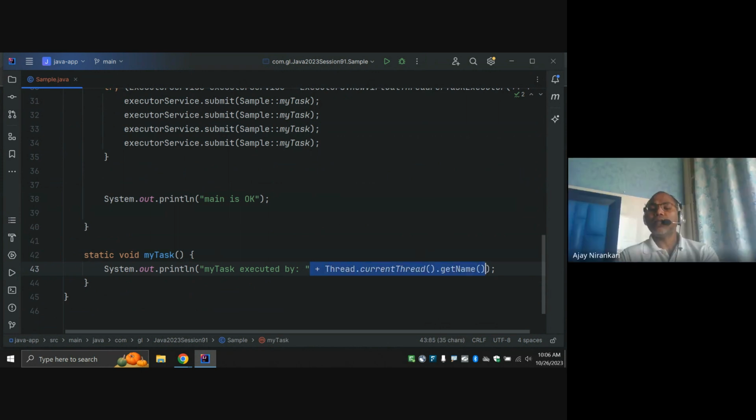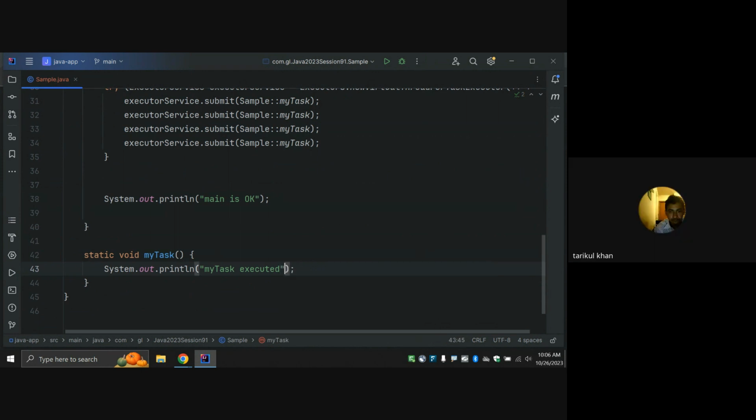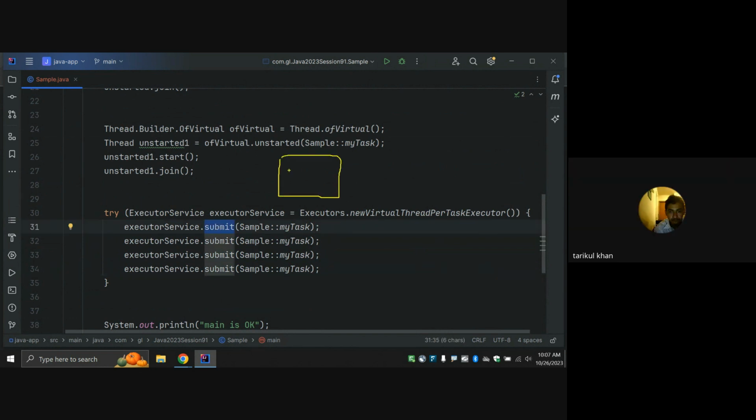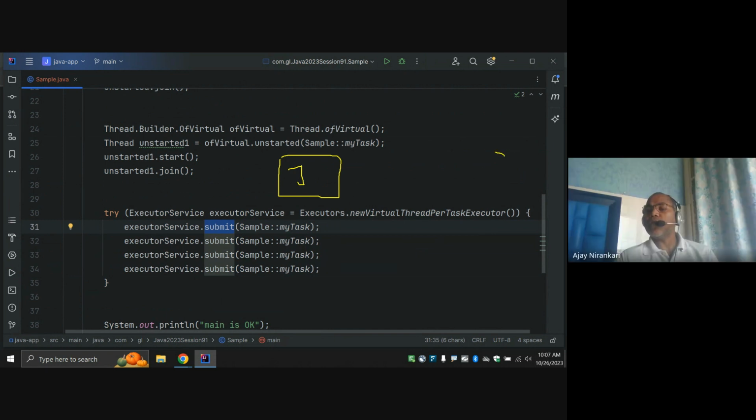Is it clear? So virtual threads do not create more threads. Virtual threads are just created as the number of threads you are requesting inside the JVM, inside Java only. They are not going to create your operating system thread for each request.